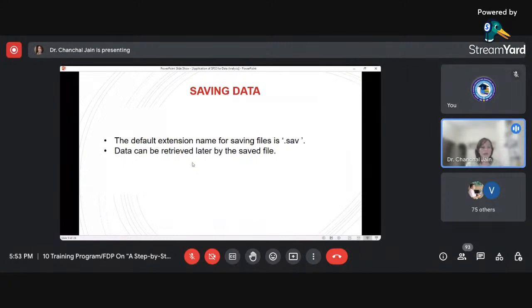Now the question comes: can we save the data in SPSS or not? The answer is yes, you can save the data in SPSS, and the extension of the file would be .sav. For future purposes, if you want to work on the same file, you can easily open it and start working on it.